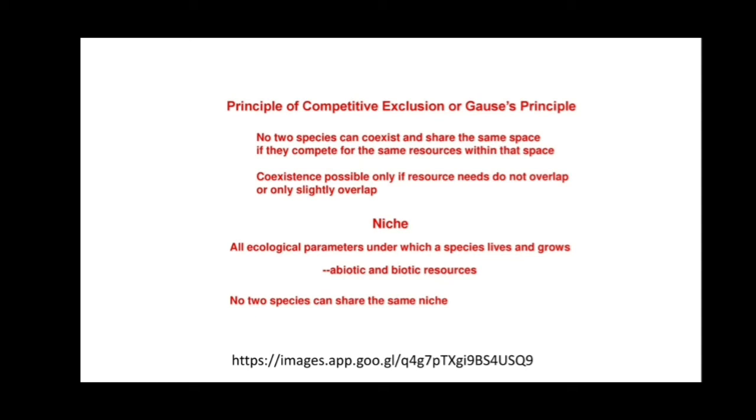Coexistence is possible only if resources do not overlap or overlap only slightly. Niche is all the ecological parameters under which a species lives and grows. It may include biotic and abiotic resources. No two species can share the same niche.